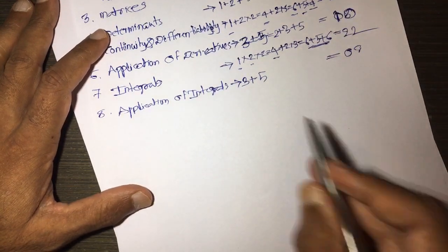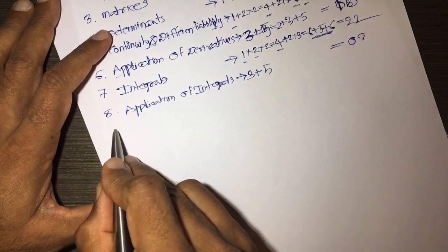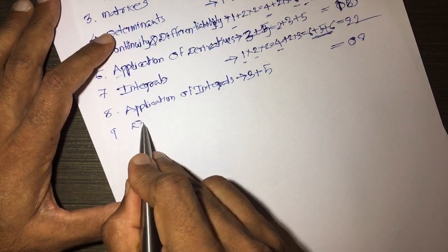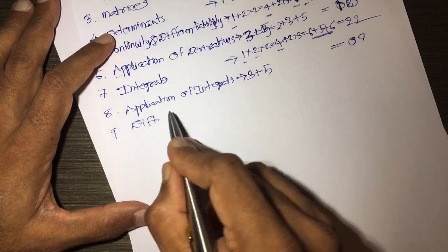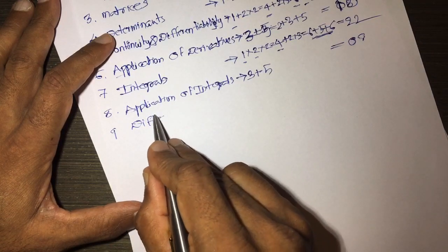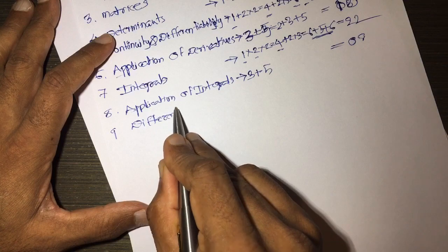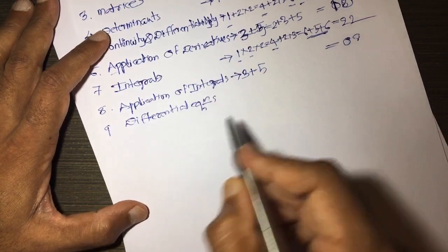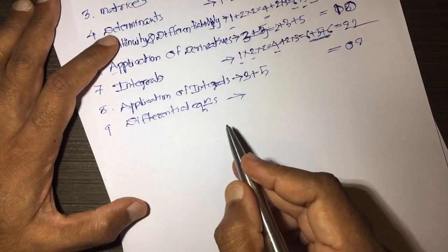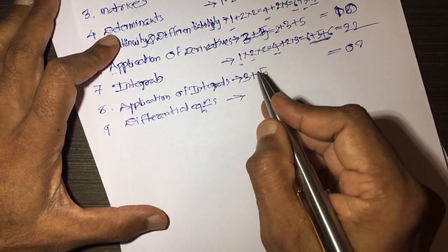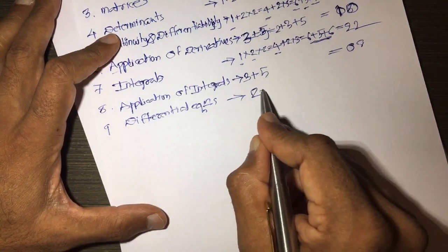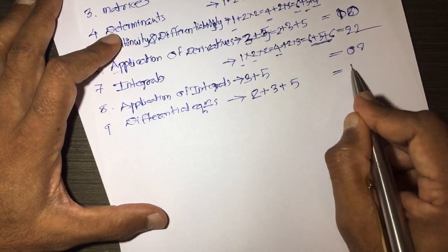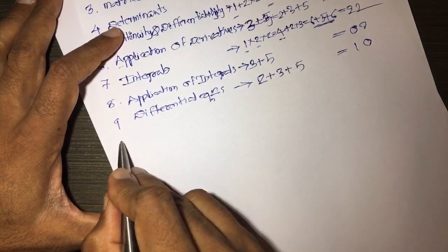So, total is 10 marks for the application of integrals. After that, ninth one, differential equations. In differential equations, 1 question for 2 marks, 1 question for 3 marks and 1 question for 5 marks. So, total weightage is 8 marks.